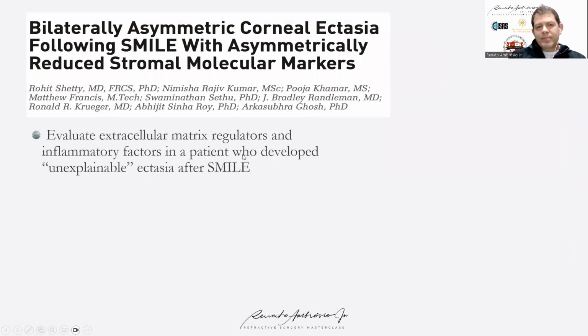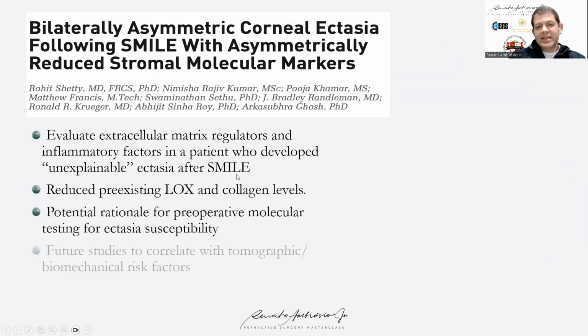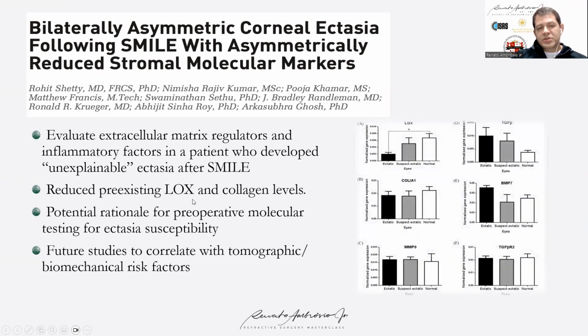So he had a very nice study on a patient that had ectasia after SMILE, and he had the lenticule stored frozen, and he was able to analyze this lenticule for LOX.